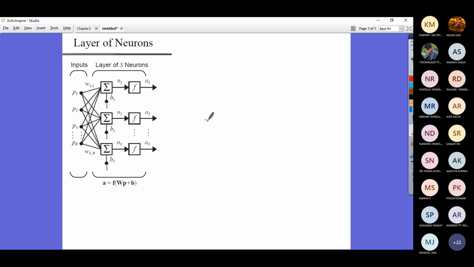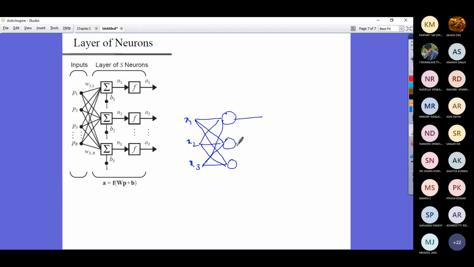If you notice, x1, x2, x3 are the inputs, and they are going to the neurons; there is one more connection, and everything is connected.